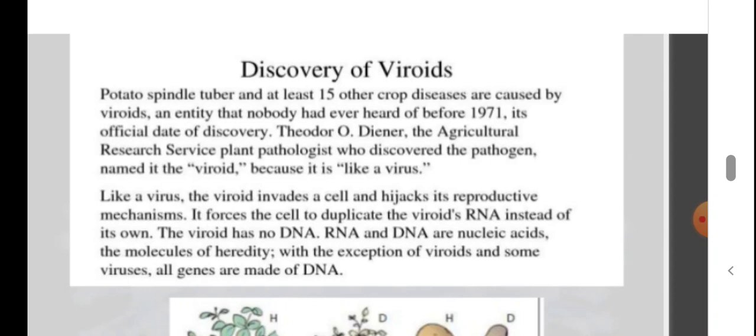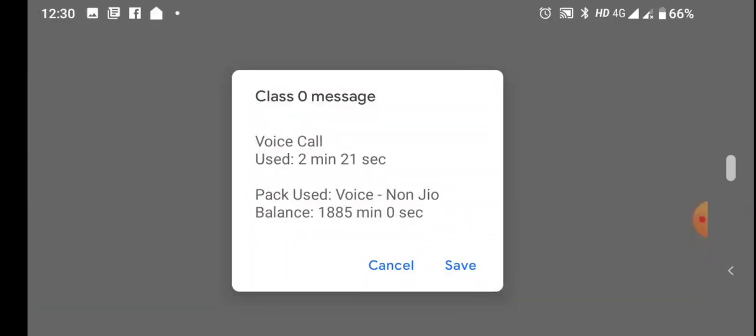Like a virus, a viroid invades a cell and hijacks its reproductive mechanism. It hijacks the cell's machinery and forces the cell to make copies of this particular RNA particle, and that's why he referred to it as being like a virus.